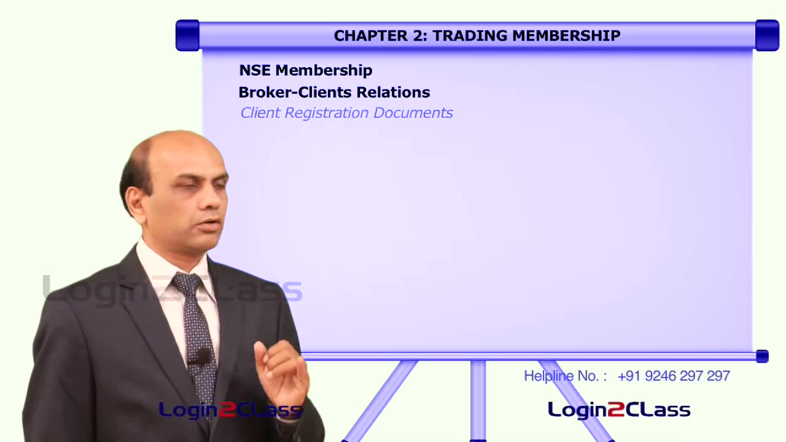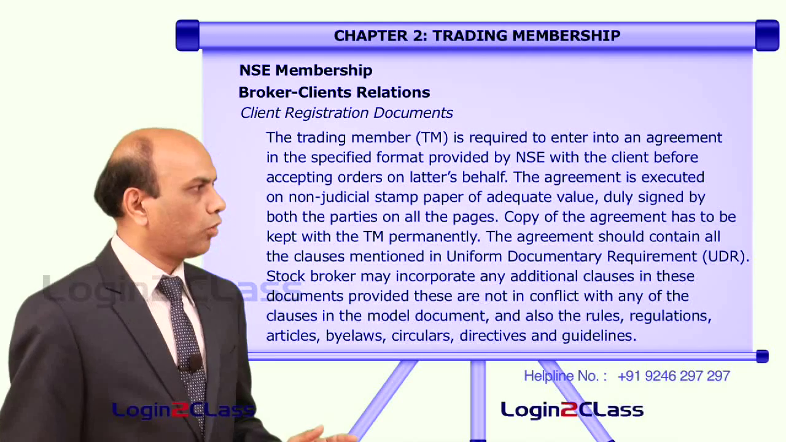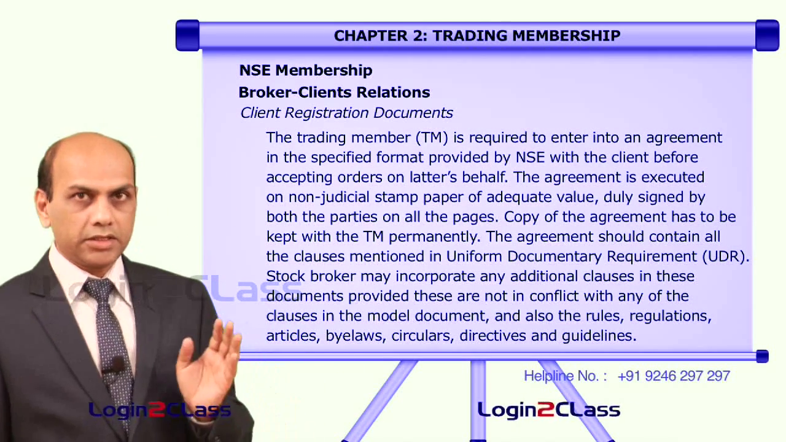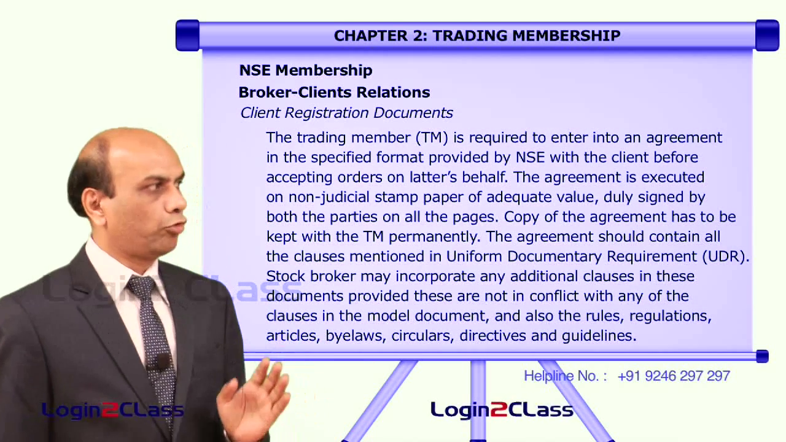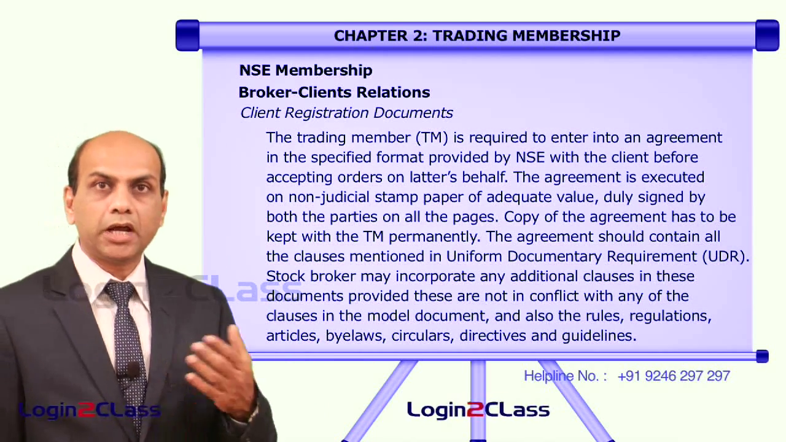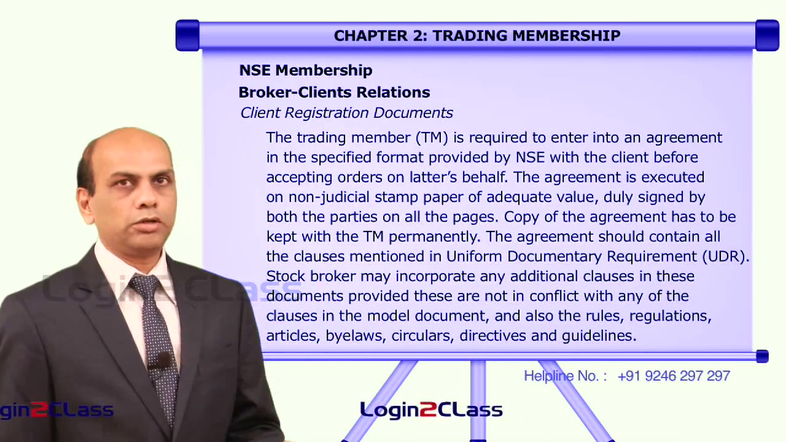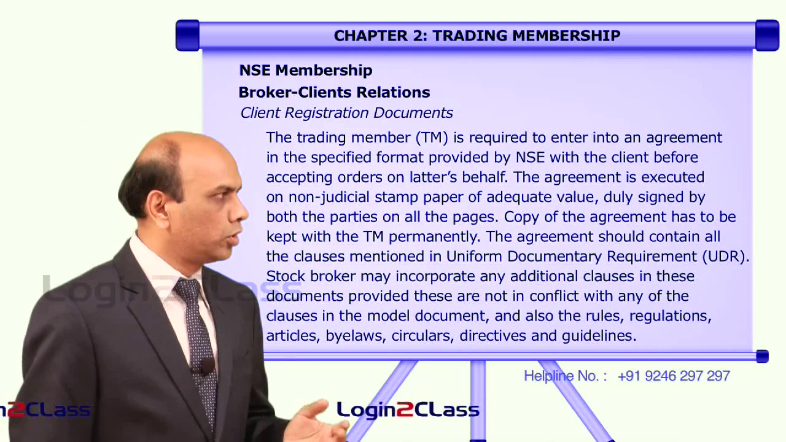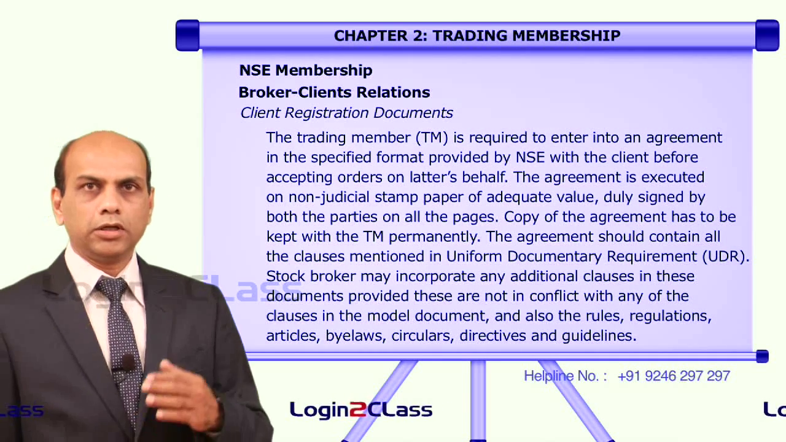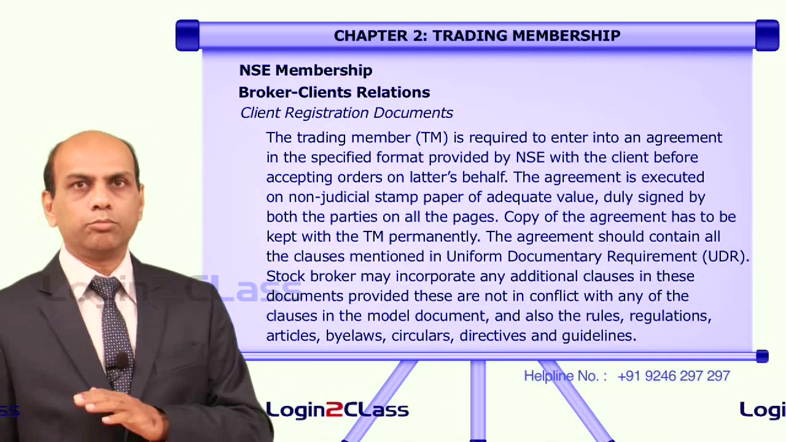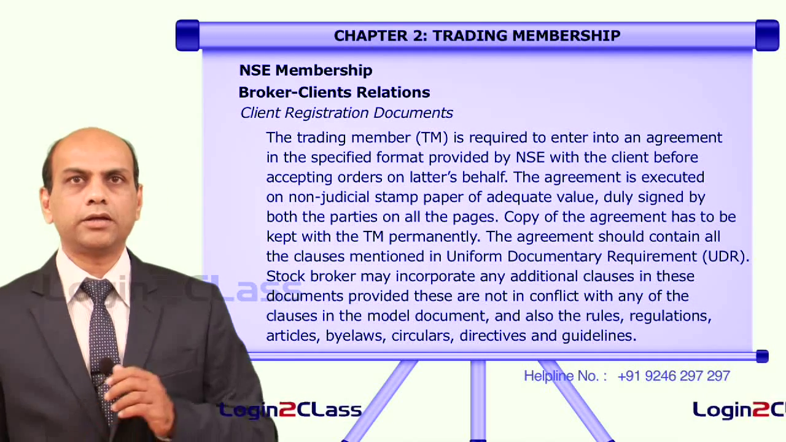First of all, the client registration documents. The trading member is required to enter into an agreement in the specified format provided by the NSE with the client before accepting orders on behalf of the client. The agreement is executed on a non-judicial paper of adequate value, duly signed by both parties on all the pages. That is, the client and the stockbroker both have to sign this particular agreement, which is given in a prescribed format by the exchange.